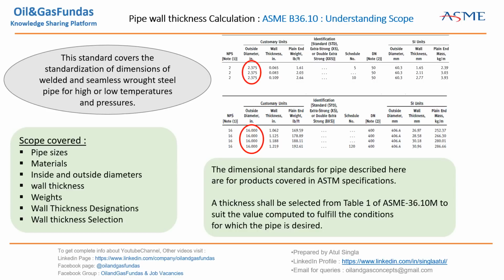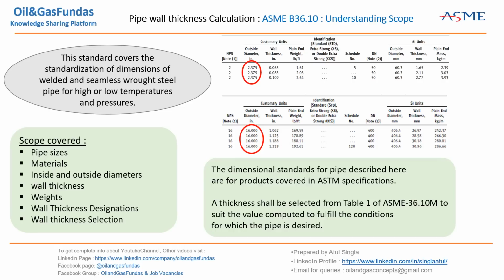Here the dimensional standard of pipe is described for products covering ASTM specification. So 36.10 covers all the materials which are covered in ASTM specification. All the materials which are covered here, we can get the dimensional details from this standard. A thickness shall be selected from table 1 of this to suit the value computed to fulfill the conditions for which pipe is desired. So this is our main agenda for next slides: how we are reaching up to the schedule number, when we are going to refer to this standard after calculating the minimum required thickness. So this is all about 36.10.